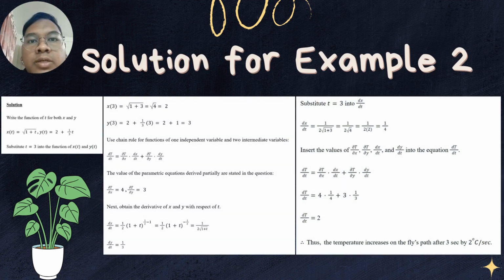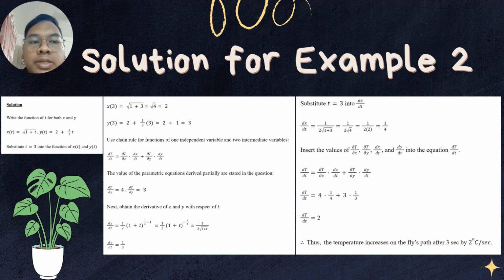So let's move to the solution for example 2. So first, we write the function of t for both x and y, which is x(t) equals square root of 1 plus t, and y(t) equals 2 plus 1 over 3t. Then substitute t equals 3 into the functions x(t) and y(t). So we get x(3) equals 2 and y(3) equals 3.